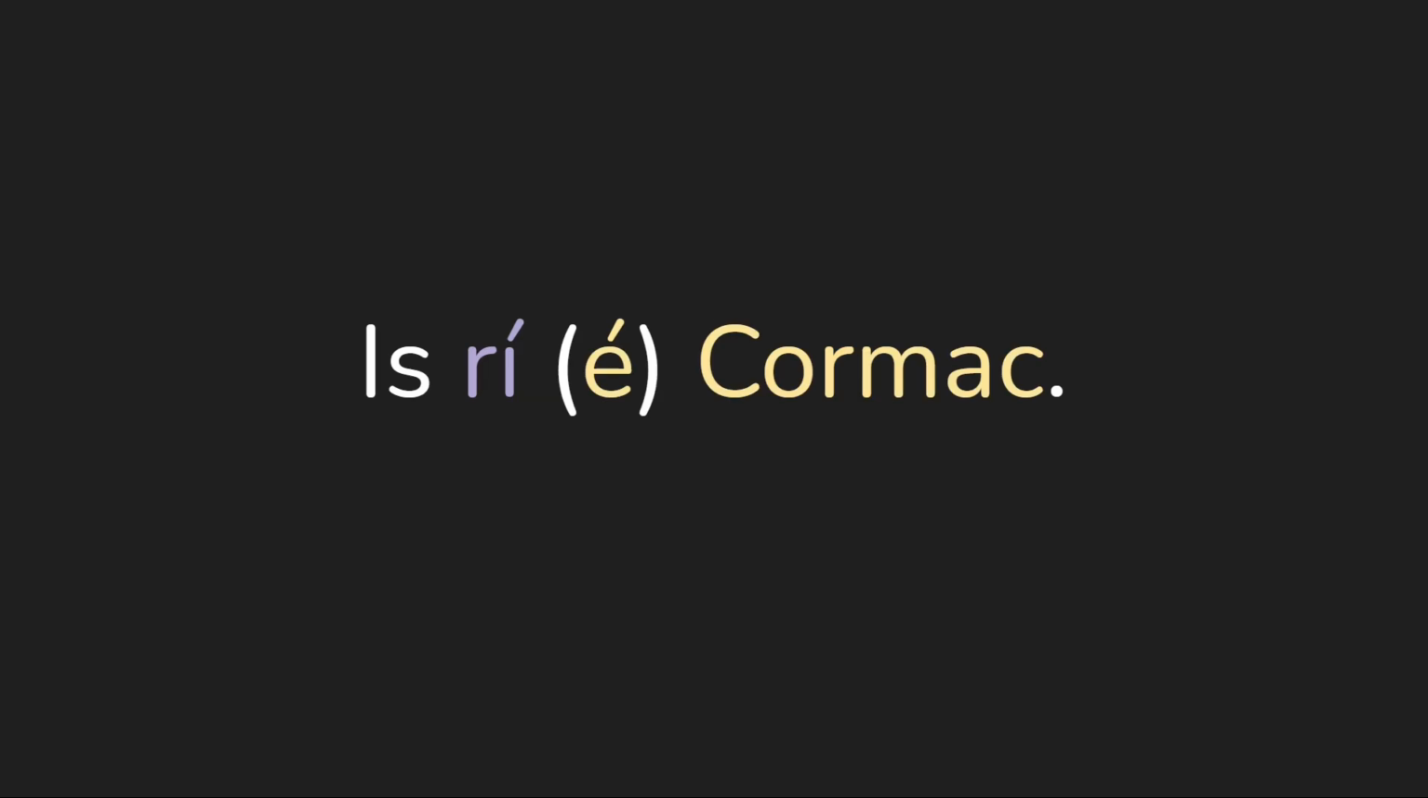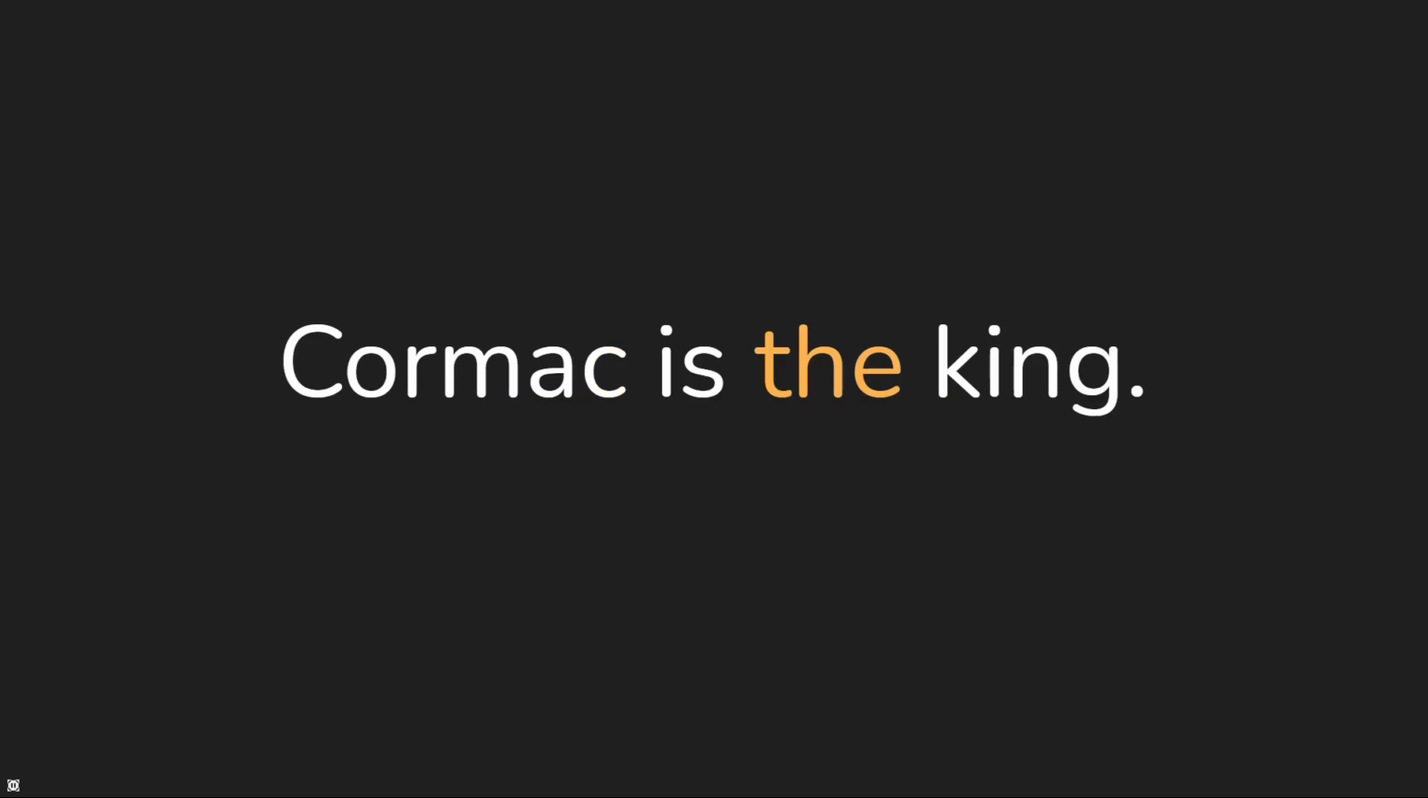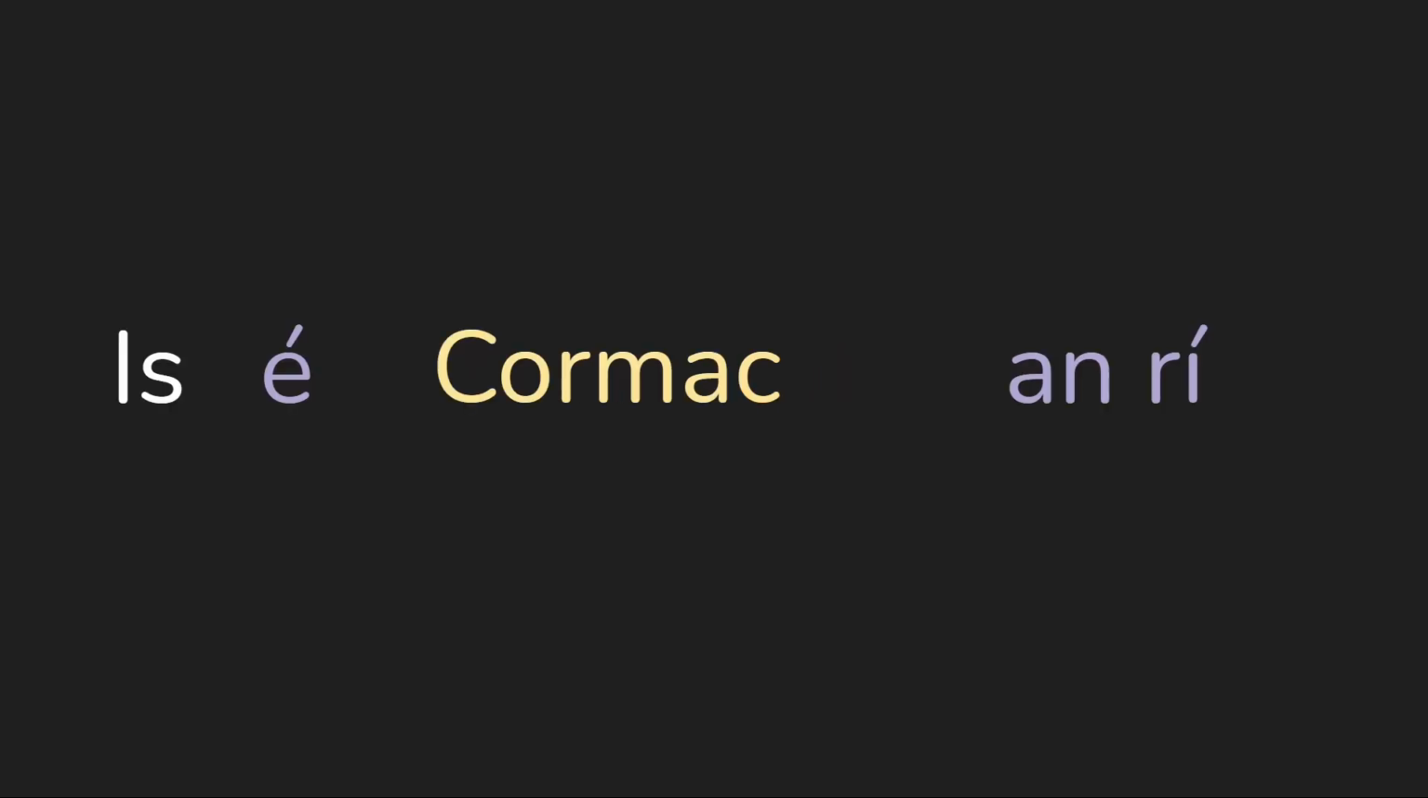Is ri e Cormac. Now, if we wanted to say Cormac is the king, we run into a problem, because this is a new structure. Sé Cormac an ri. The structure is a little bit different, and you'll see that we have this pronoun at the start. This pronoun, like the pronoun before, doesn't really convey any information on its own, but it's a part of the structure we use.